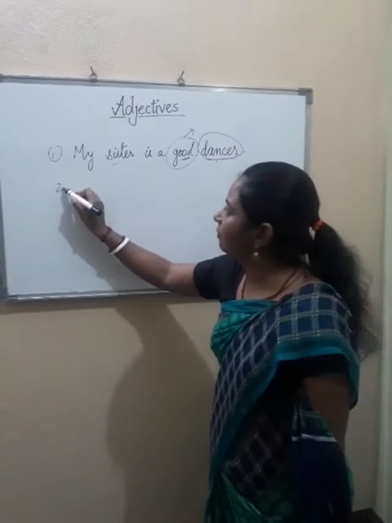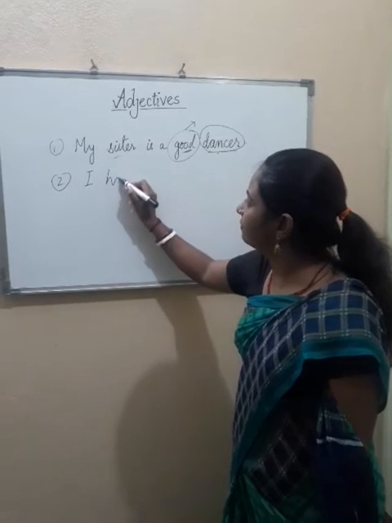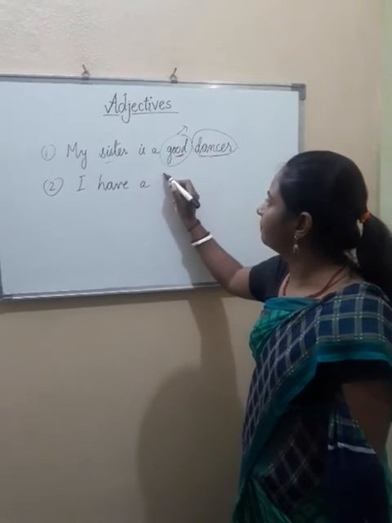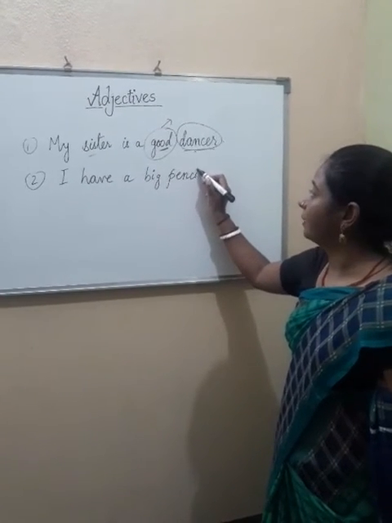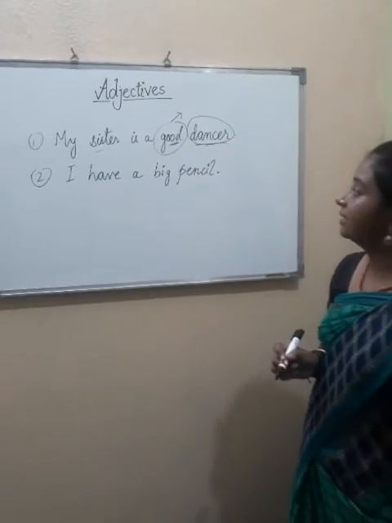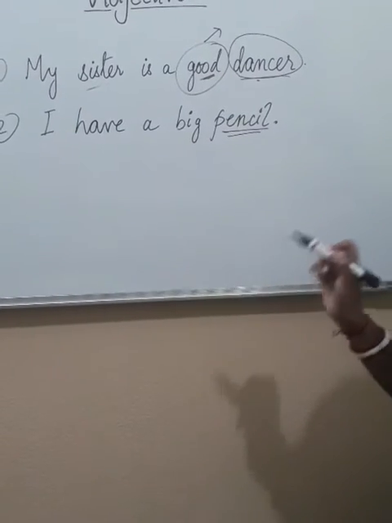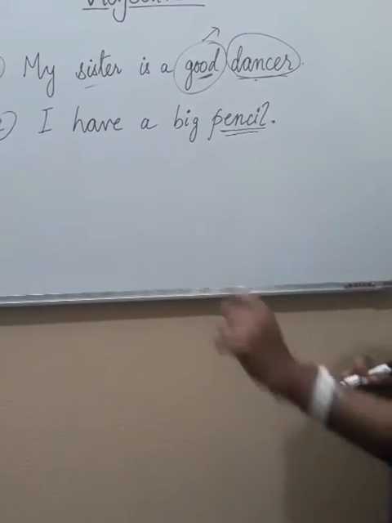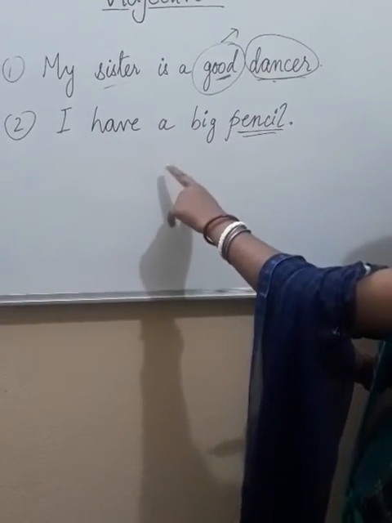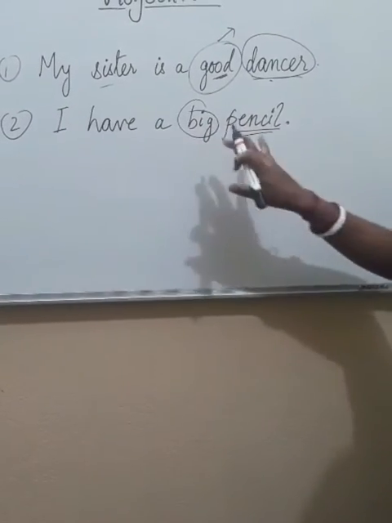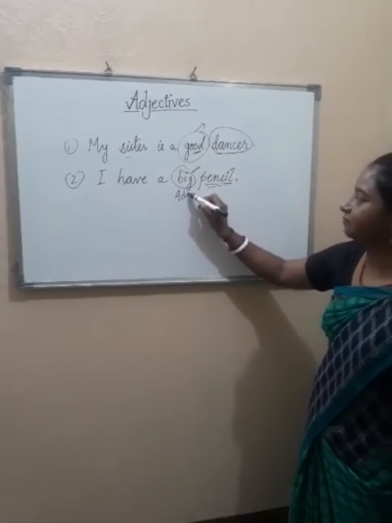Another example, have a look here. I have a big pencil. Now in this sentence, which one is the noun? Pencil. This word pencil is a noun. Now which word is describing this noun? Big. I have a big pencil. So big is the describing word. It means this is an adjective.